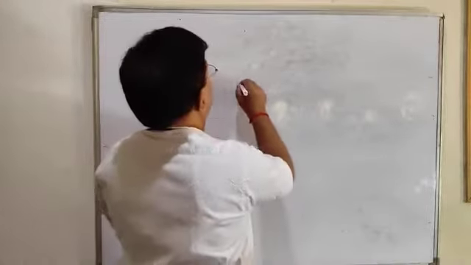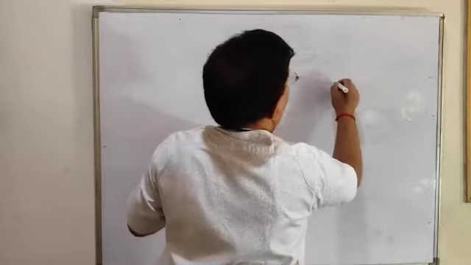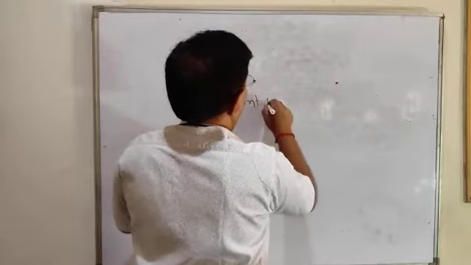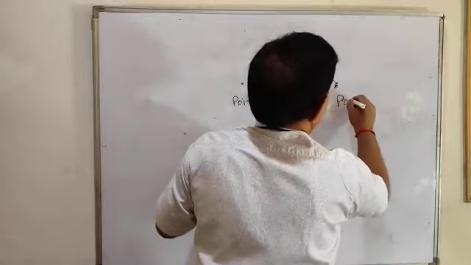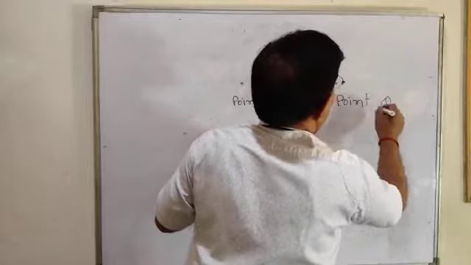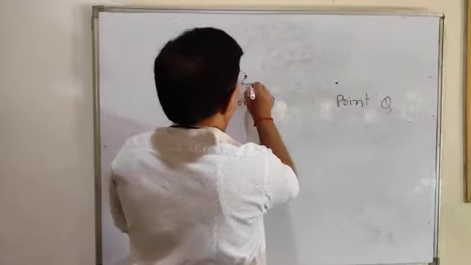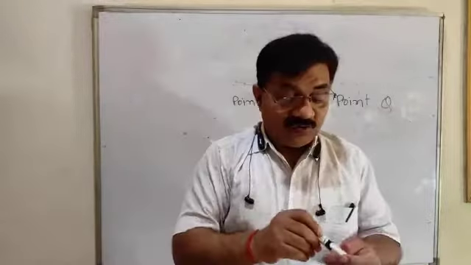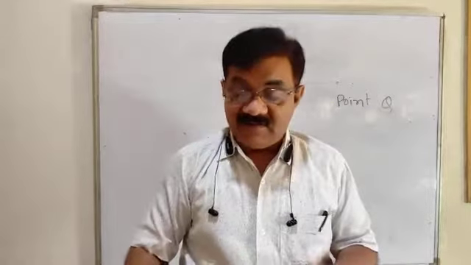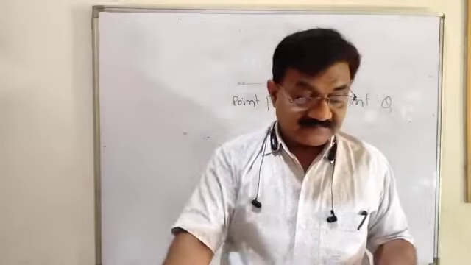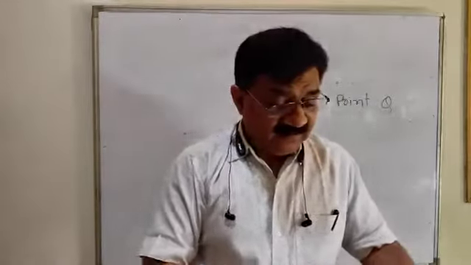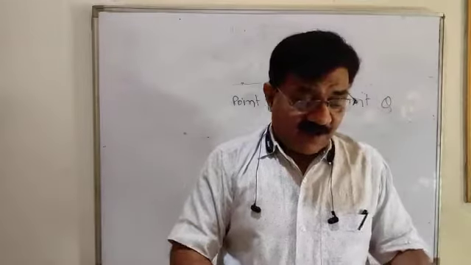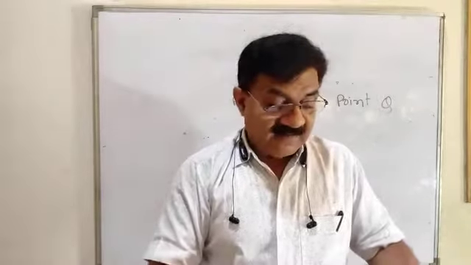If I am asking one point, then an infinite number of lines can pass through one point. But if two points are there, point P and point Q, how many lines can pass through them? Yes, only one straight line can pass through two given points. One and only one straight line passes through two different given points, or two distinct points.